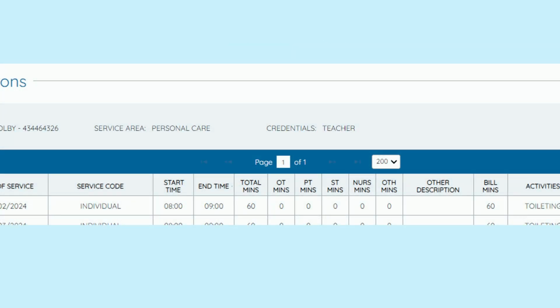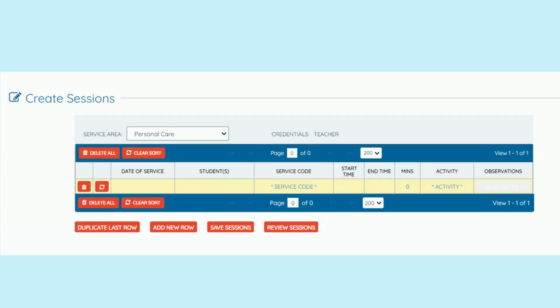Because of this new requirement of documenting each personal care activity individually, you are no longer required to enter in deductions for other SHARS service areas. Since deductions are no longer relevant for documenting PCS, the deduction section has been removed from Epic.